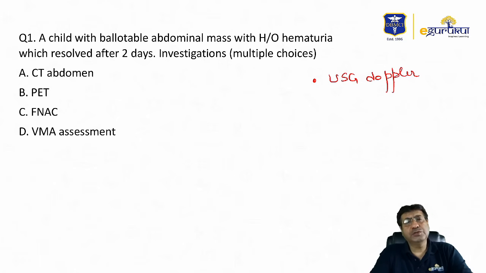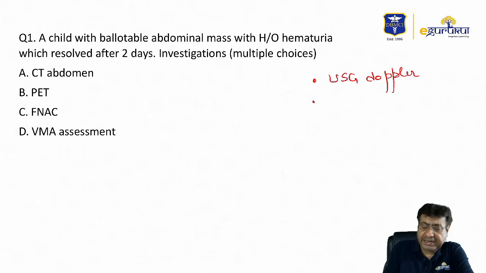In Wilms tumor, it is quite frequent to see extension of the thrombus in the renal veins and the inferior vena cava. So both ultrasound and ultrasound with Doppler can help you identify the Wilms tumor, its size, and the spread of the tumor and the thrombus.